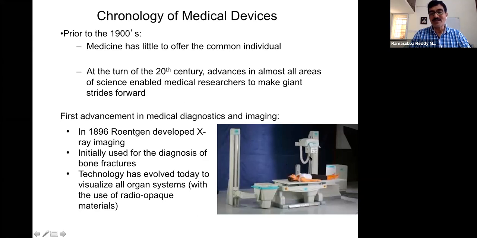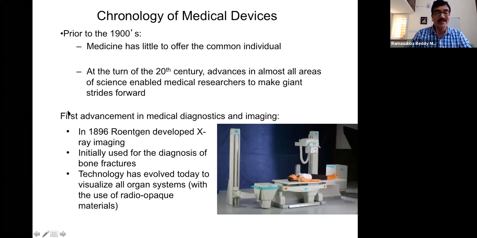So here the X-ray tube will be placed and X-rays are generated that are passed through the body, and beneath the body there will be an X-ray photographic film placed. Wherever the bones or structure is present, that is appropriately represented as an image on the X-rays.